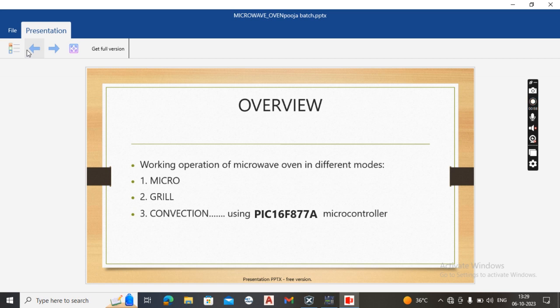Now I would like to explain the working operation of the microwave oven in different modes. The first mode is micro mode, the second mode is grill mode and the third mode is convection mode, using the PIC16F877A microcontroller.